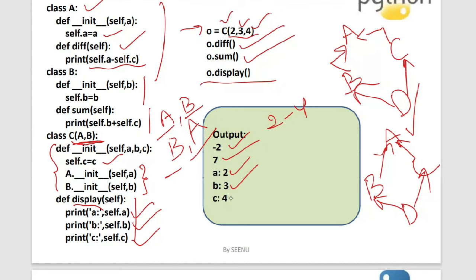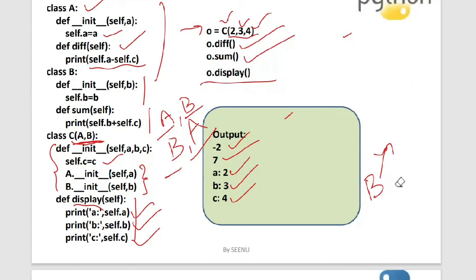Now you can observe here that the inference from this program is that C is a class which is using the methods that are there in the A class and B class. It is also using the variables that are there in the A class and B class. So C is able to access the instance variables in its superclasses.